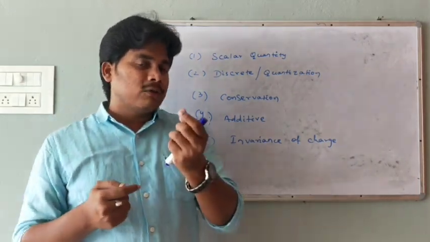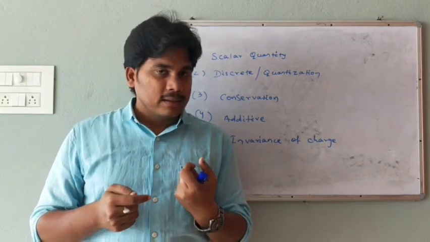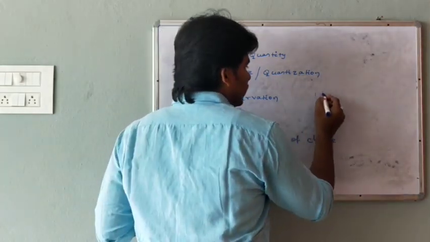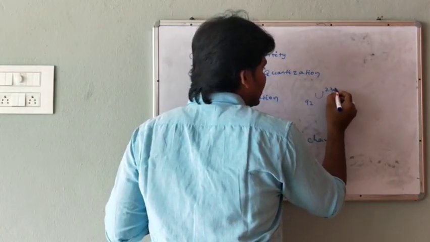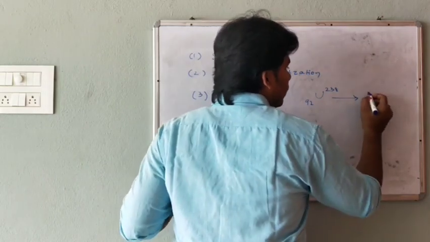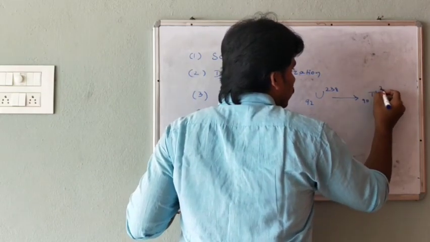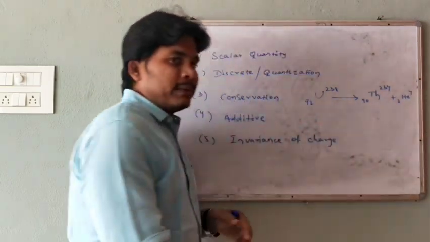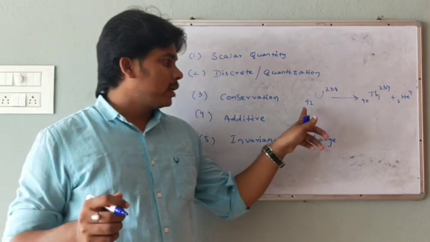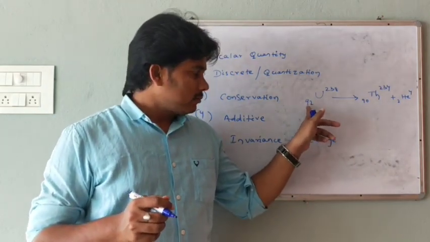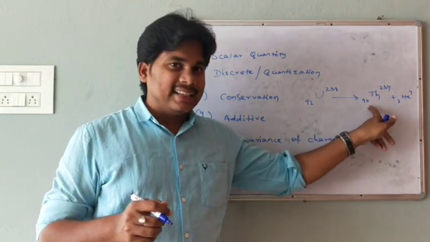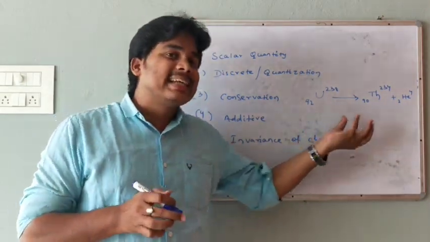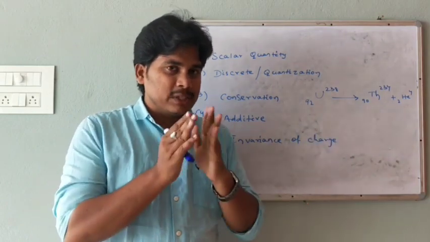For this, I give a simple example of radioactivity, in which uranium can be taken, where uranium is 92, 238. When it disintegrates, it gives thorium 90, 234 and one alpha particle which is 2, 4. That means here the atomic number is 92, so 92 electrons are there: 90 electrons and 2 electrons, they are separated. It was simply disintegrated, which means we are separating.